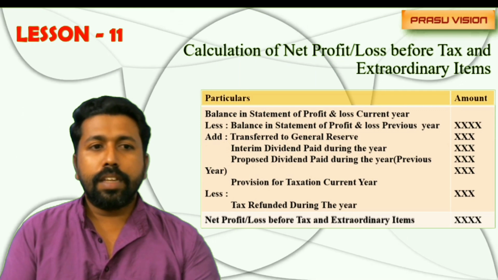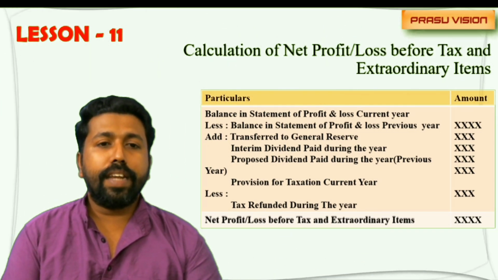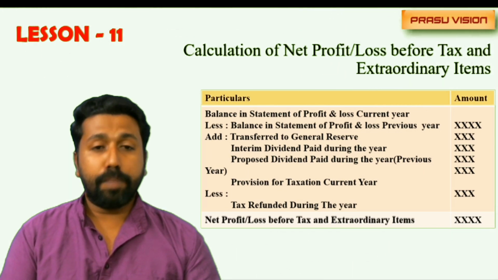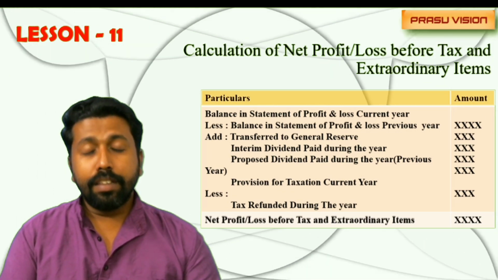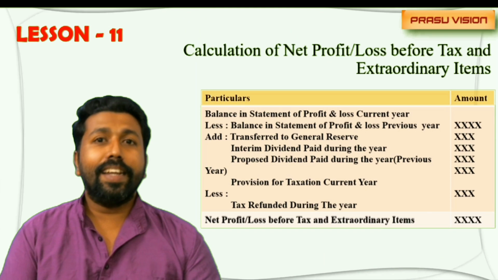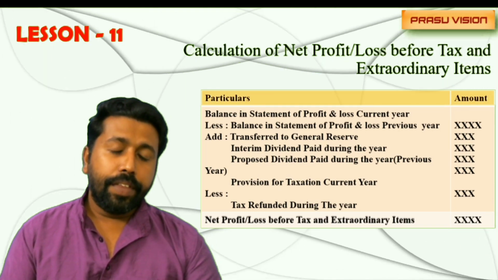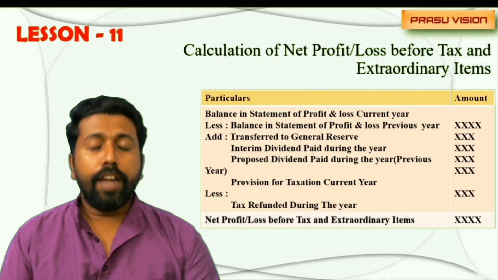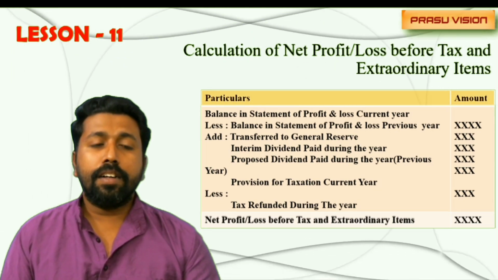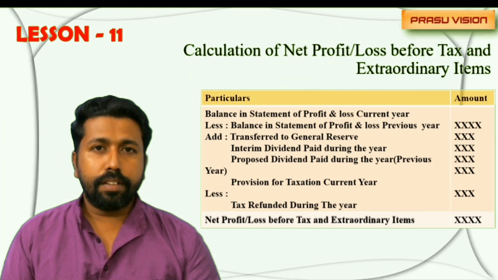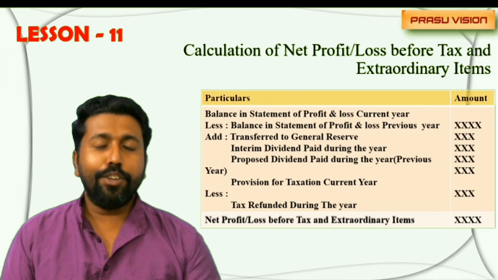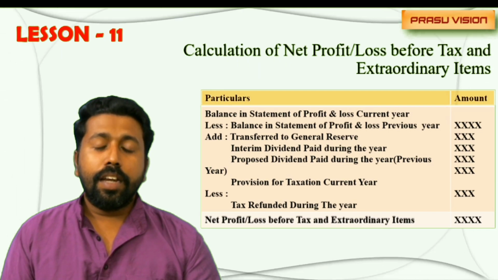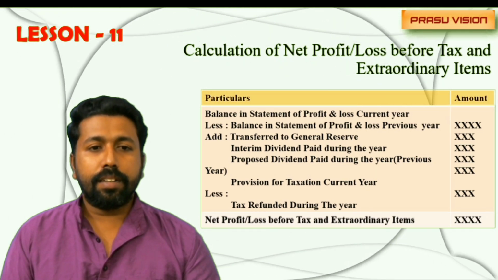It will begin with the balance of statement of profit and loss current year less balance of statement of profit and loss previous year. This amount will be available in the heading reserve and surplus. The difference between current year and previous year will be treated as profit. And we will add some items like transferred to general reserve, interim dividend paid during the year, proposed dividend paid during the year, and the provision for taxation current year.